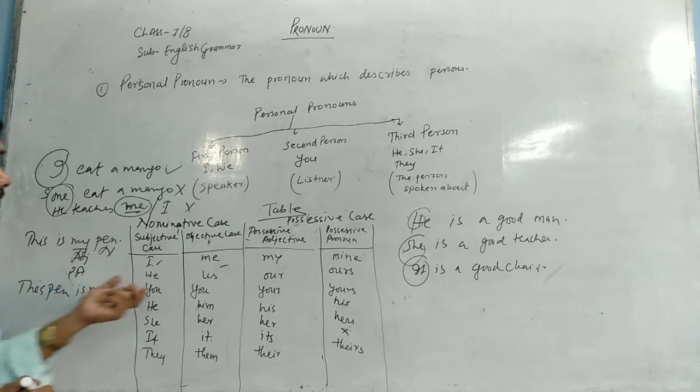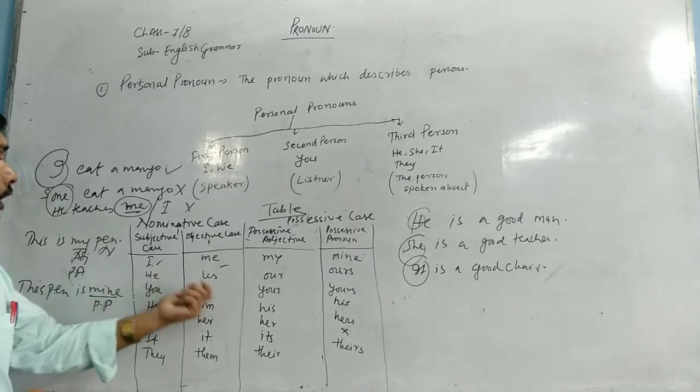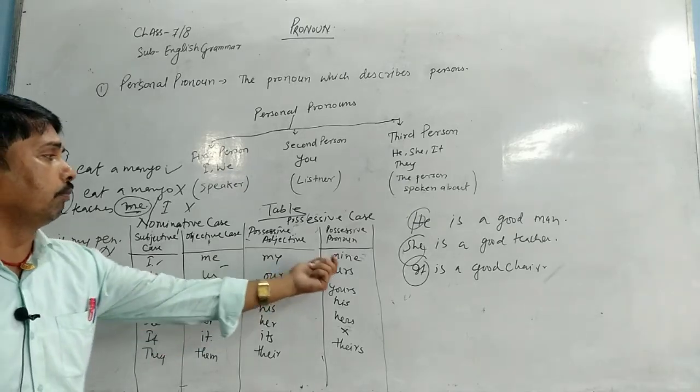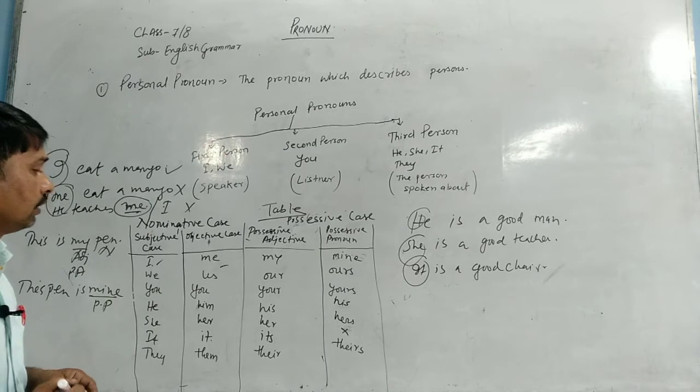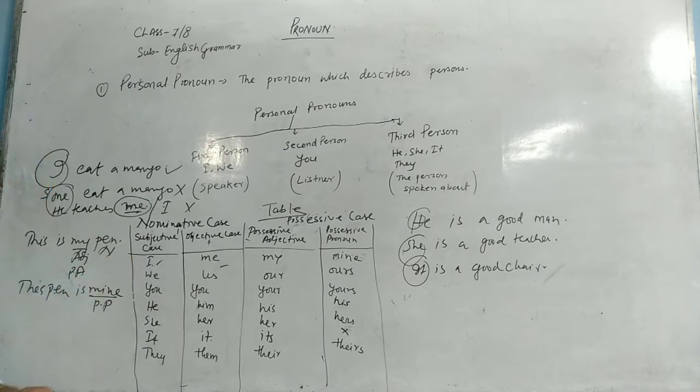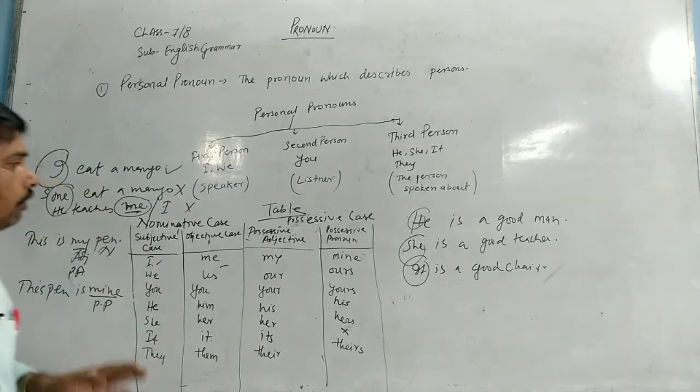We can use all the subject, object, possessive adjective, possessive pronoun in this same manner. Suppose that we say we go there. We use as subject. He teaches us as an object. This is our country. The country is ours. So in the same manner, you can use.